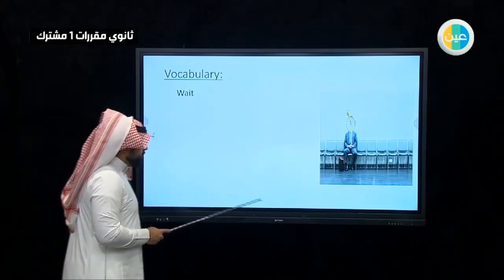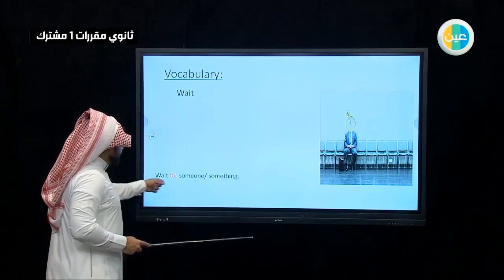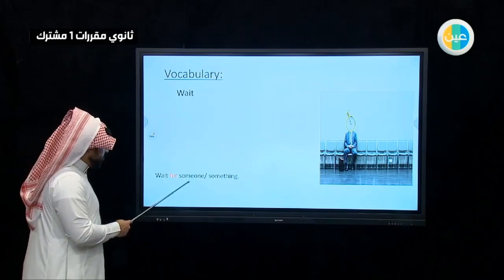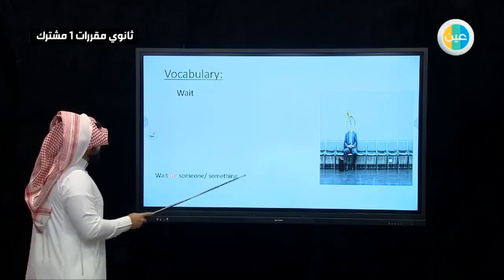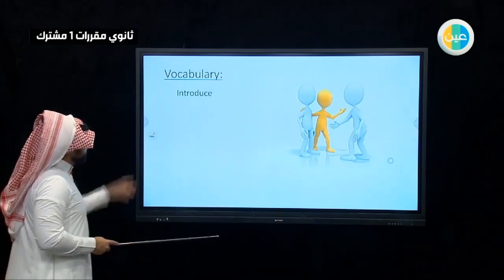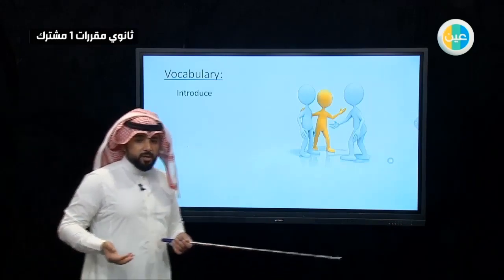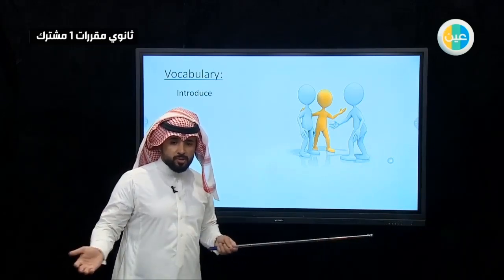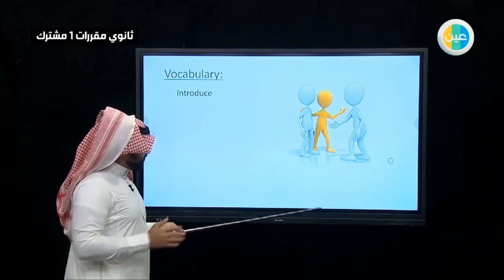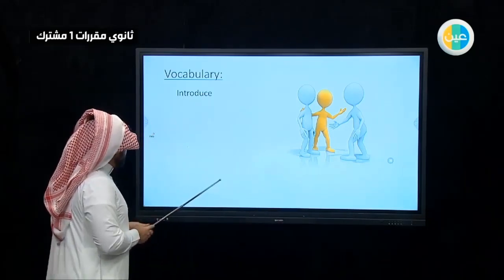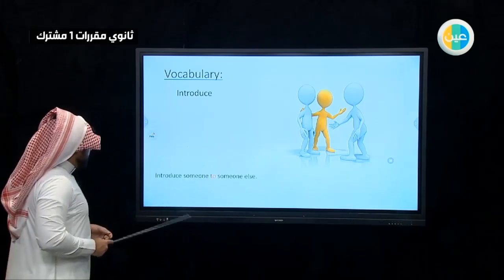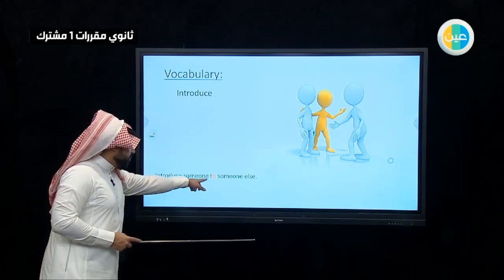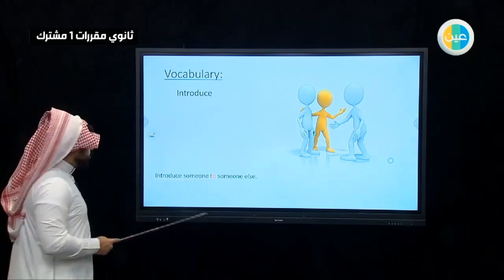Wait. Wait for. So wait comes with for as a preposition. So we wait for someone or something. Introduce, like when you come with your friend and then you meet another friend, but they don't know each other. So you introduce each one to the other. Introduce someone, so you should mention the name here. The preposition that we should use is to.